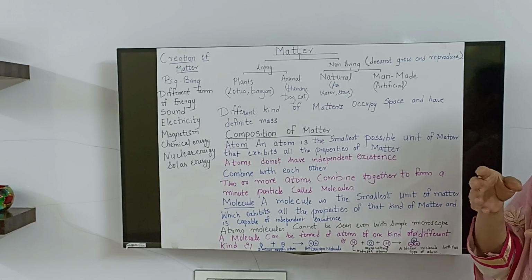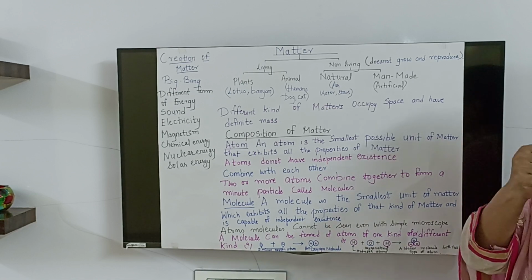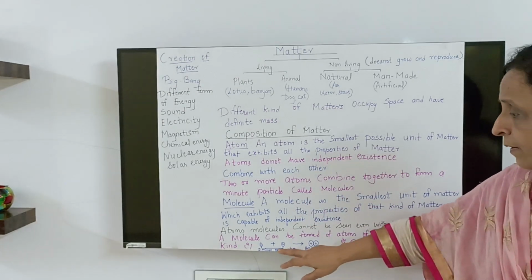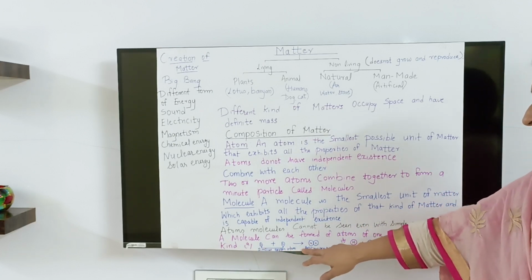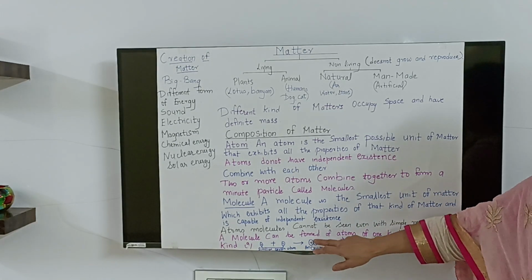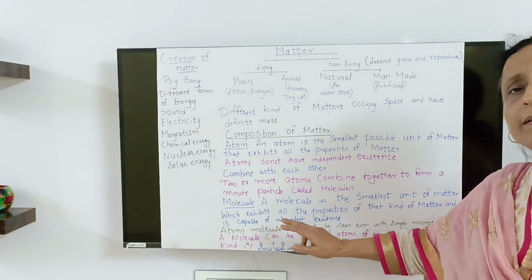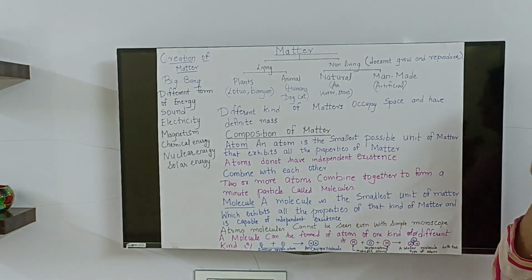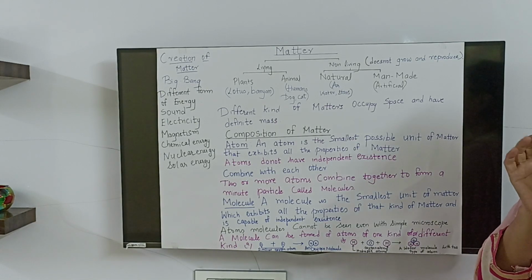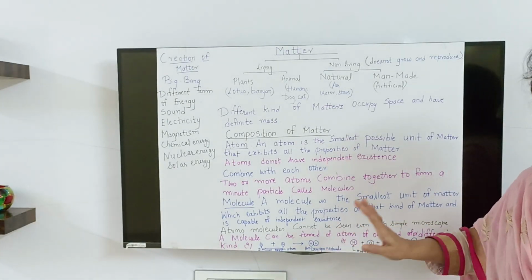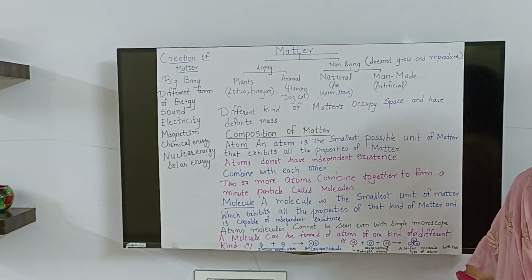So O2, N2, because they are two together, always two together. So similarly, an oxygen atom becomes an oxygen molecule. Both are the same, but atoms are very active. Once they combine, they become stable. So O2 is stable, and that becomes the molecule of oxygen.